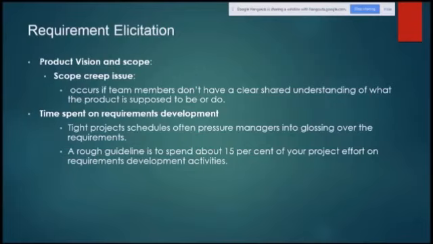Time spent on requirement development, again this is in requirement elicitation only. Tight project schedules often pressure managers into glossing over the requirements. A rough guideline is to spend about 15% of your project effort on the requirement development activities. So these are the risks involved with requirements at the time of requirement elicitation.